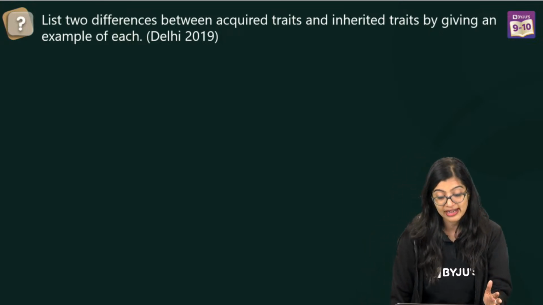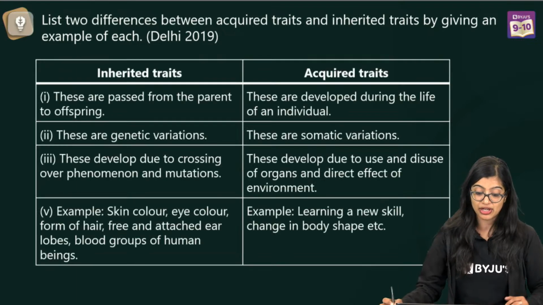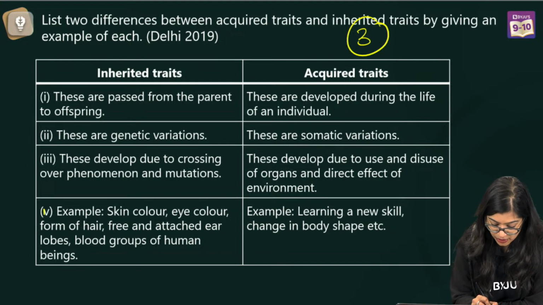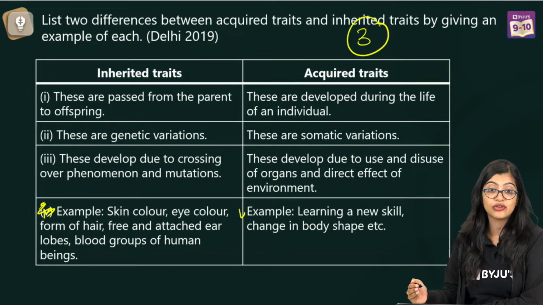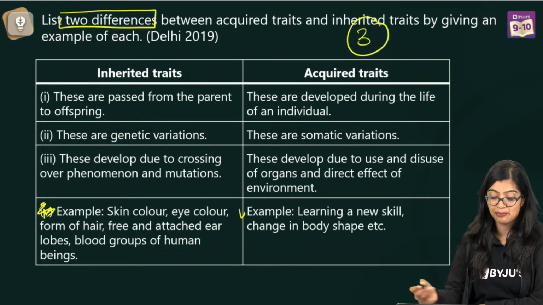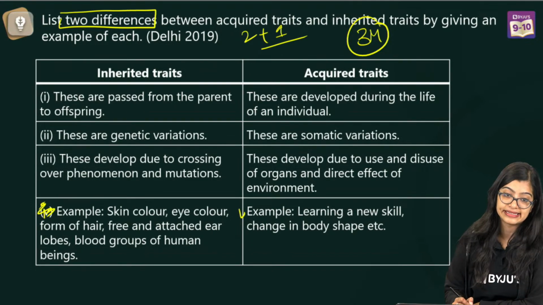Now, we have already covered this part, so I am not going to spend too much time. But when you are writing it, and this comes for 3 marks, right? So, this comes for 3 marks here. You will have to be clear about it. So, 3 points of differences should be there. Now, of course, they have clearly said 2 along with examples. So, you will get 2 marks for writing difference plus 1 mark for the example.